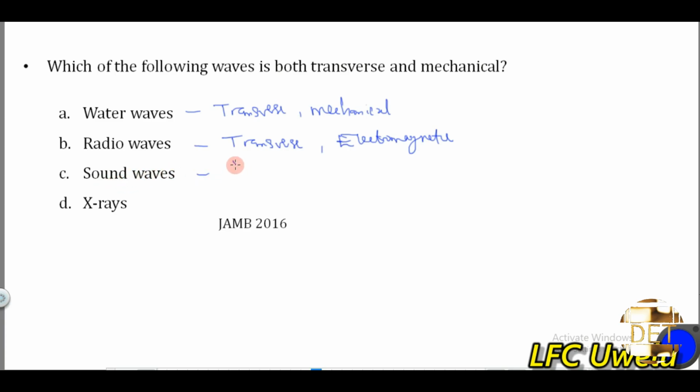Sound wave is an example of a longitudinal wave, and it's also an example of a mechanical wave, because it needs a material medium for it to travel. X-ray is an example of a transverse wave. It's transverse and is electromagnetic as well. So which of the following waves is both transverse and mechanical? The correct answer is water wave, option A. So water wave is transverse, and is also mechanical.